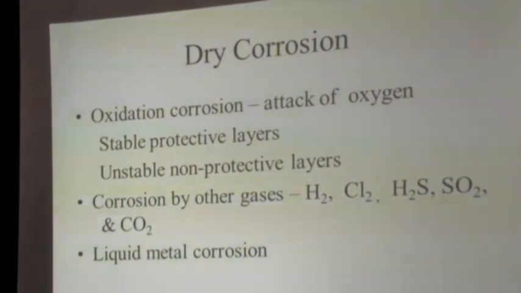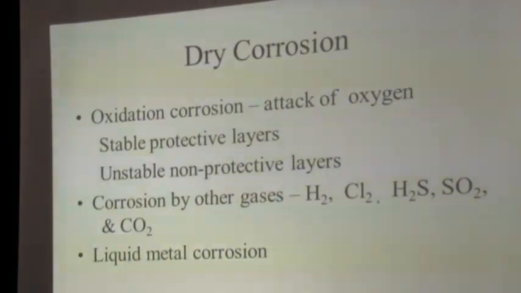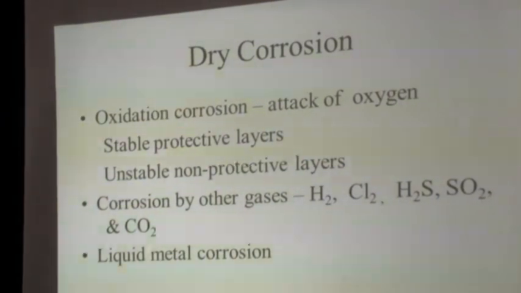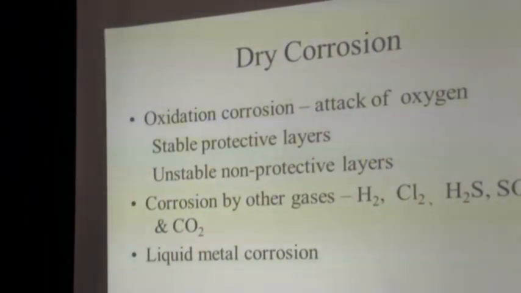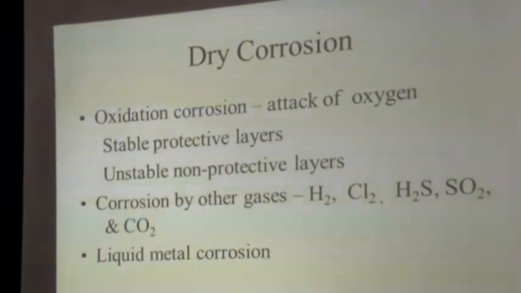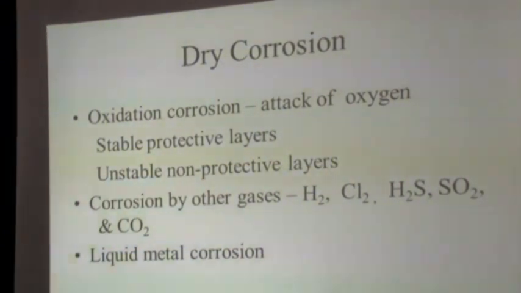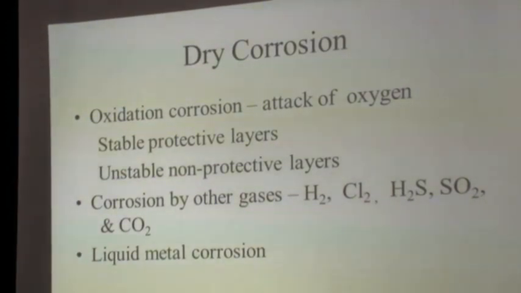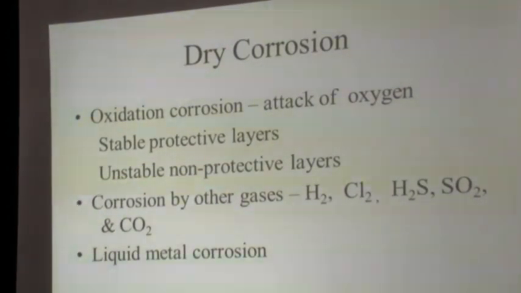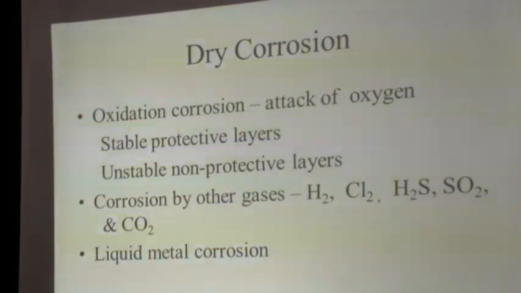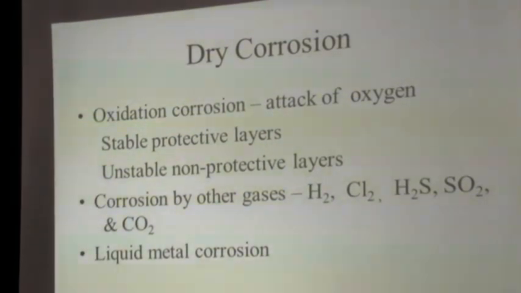And next, we have corrosion by other gases. It's not only oxygen we have in the surrounding atmosphere, we have other gases like hydrogen, chlorine, hydrogen sulfide, sulfur dioxide and carbon dioxide. Here also, when these gases are available in large amounts in the atmosphere where the metal is used, they undergo chemical reaction with the metal that has been used for various purposes.